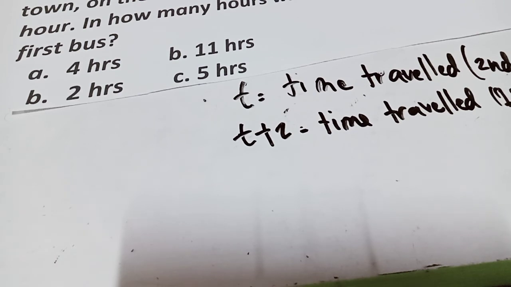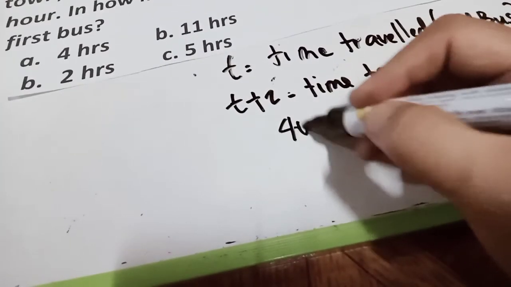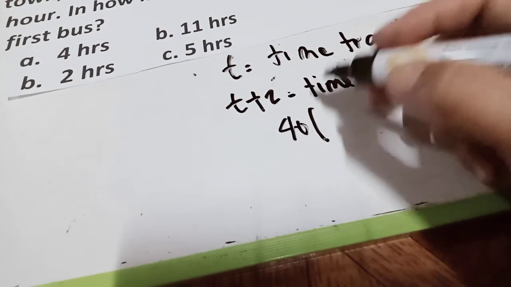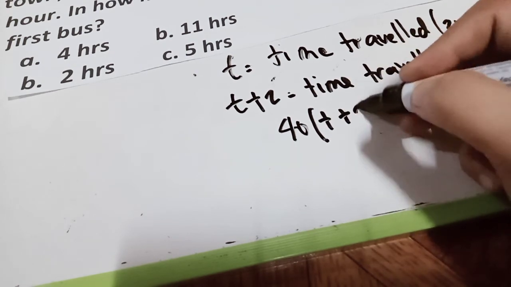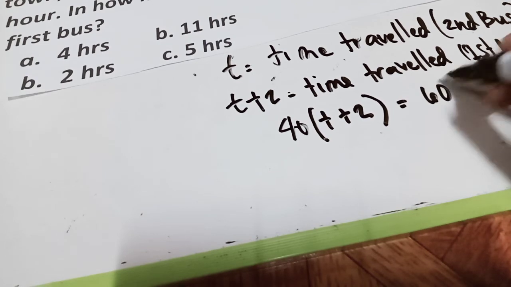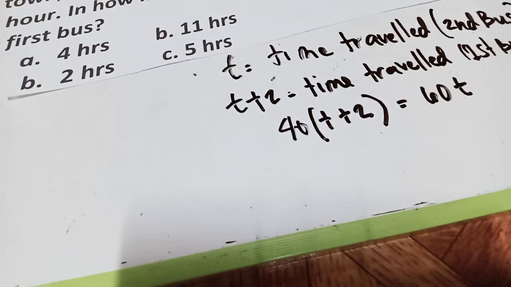And how do we solve for this one? So, 40 miles per hour, and the other one is 60 miles per hour. So, let's have 40, and we will multiply by the first bus, t plus 2, and then is equals to 60 for the 60 miles per hour on the same road.